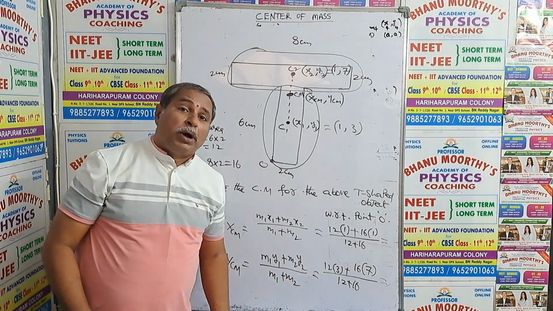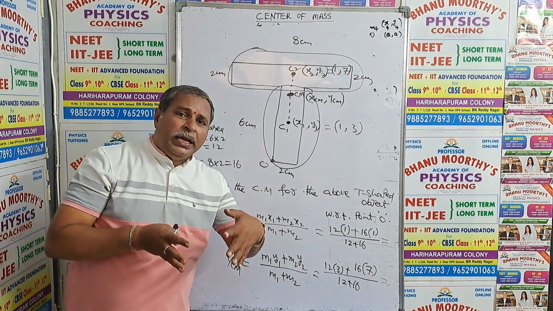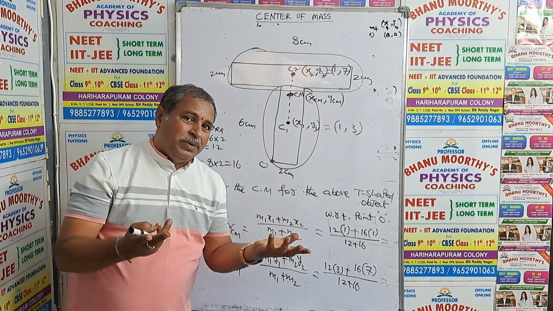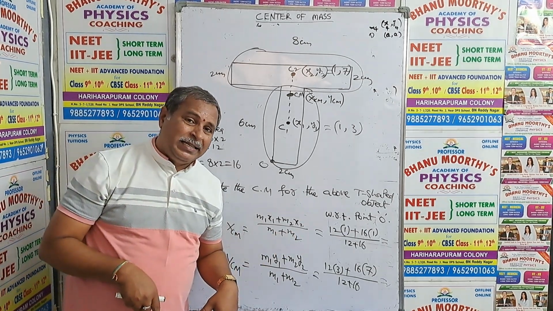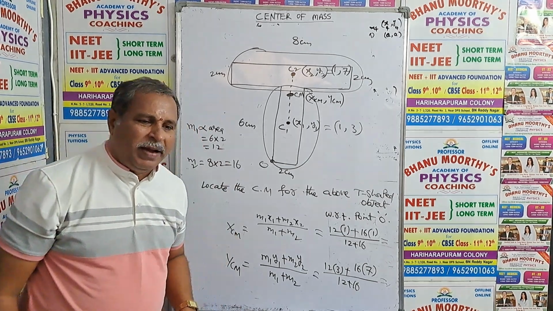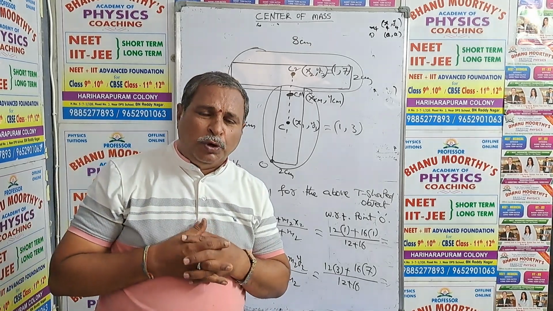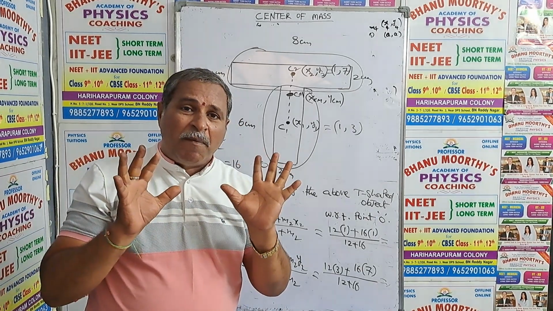Similarly, for an F-shaped problem also we can locate the center of mass, because the F-shaped body is divided into 3 parts. So 3 centers of mass you will get. For those 3 centers of mass, we have to identify XCM comma YCM. So this is a method of identifying the center of mass position.